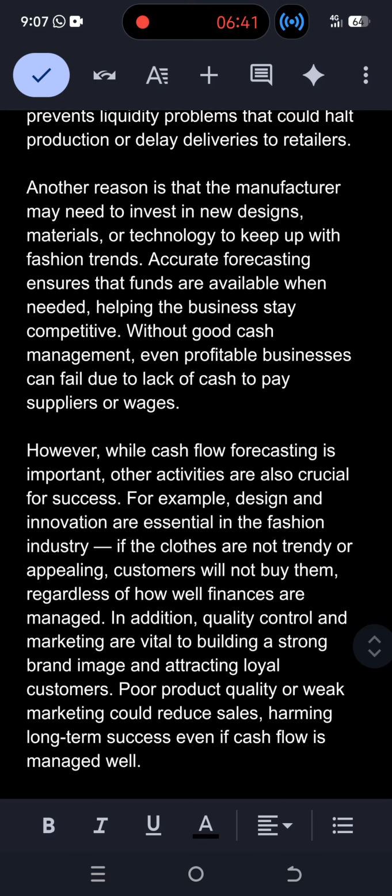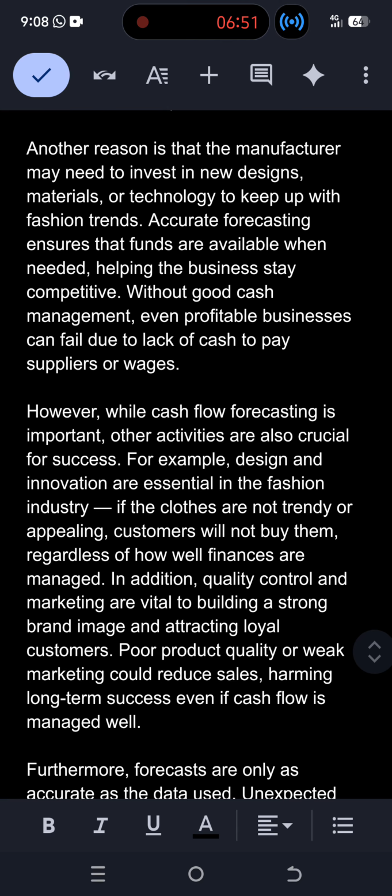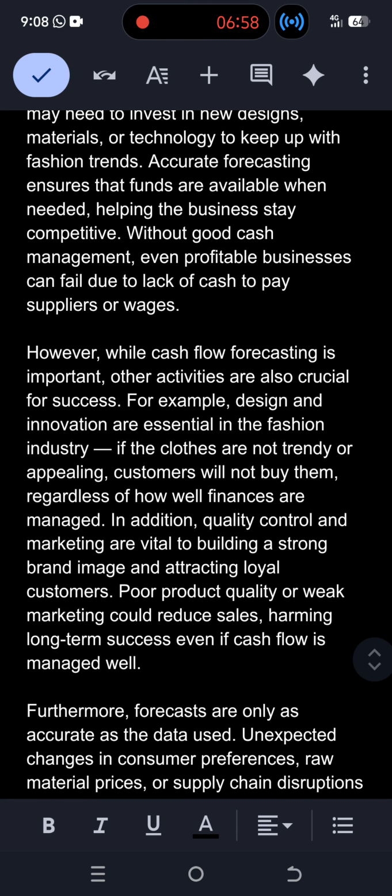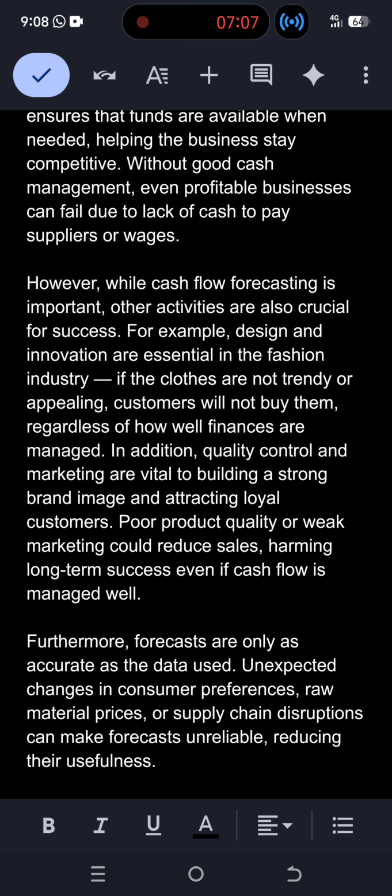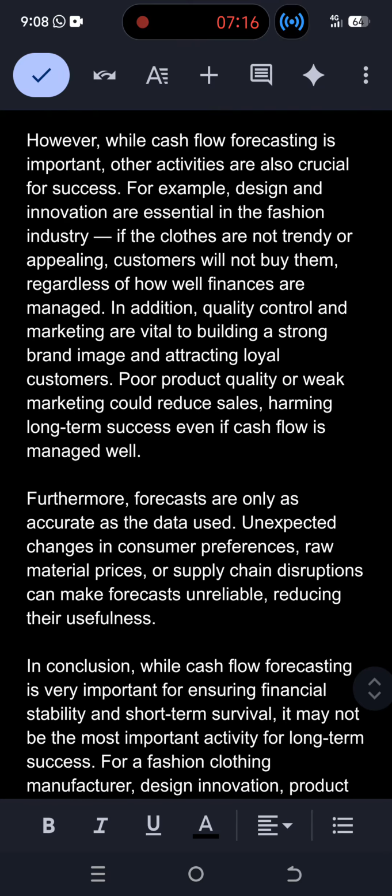Next is a negative point. However, while cash forecasting is important, other activities are also crucial for success. For example, design and innovation are essential in the fashion industry. If the clothes are not trendy or appealing, customers will not buy them, regardless of how well finances are managed. In addition, quality control and marketing are vital to building a strong brand image and attracting loyal customers. Poor product quality or weak marketing could reduce sales and harm long term success, even if cash flow is managed well. This is one negative point.